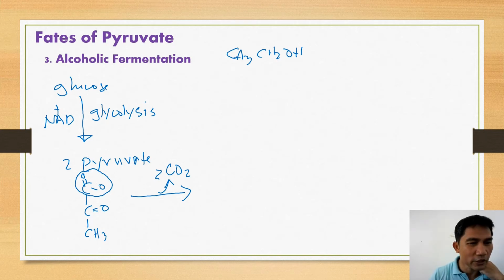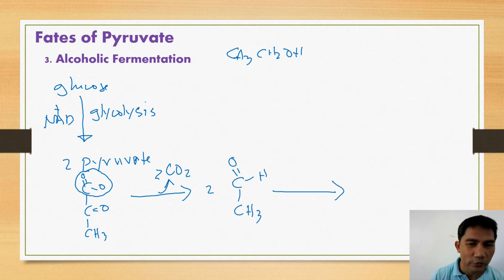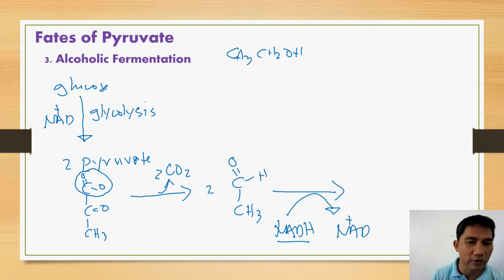Release of carbon dioxide will result in the formation of 2 moles of acetaldehyde. This acetaldehyde will be reduced by NADH. So here, the reducing agent is NADH. Since this is a reduction, the NADH will be oxidized to form NAD+.